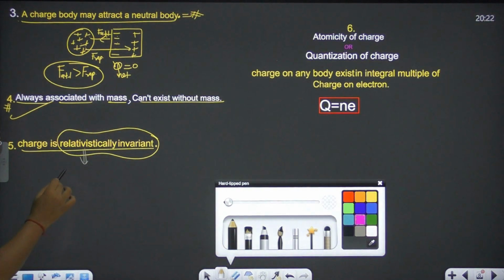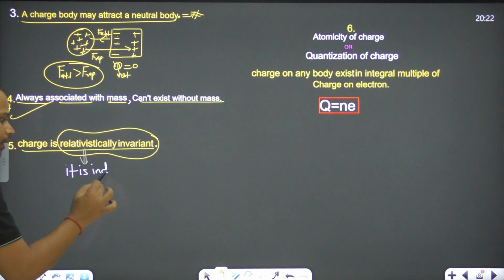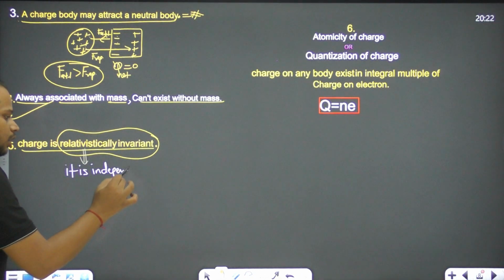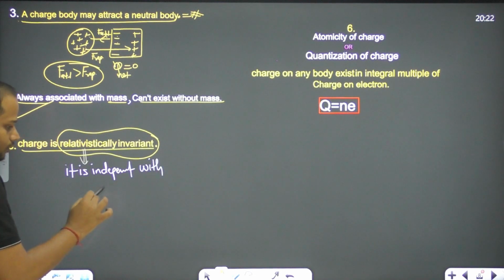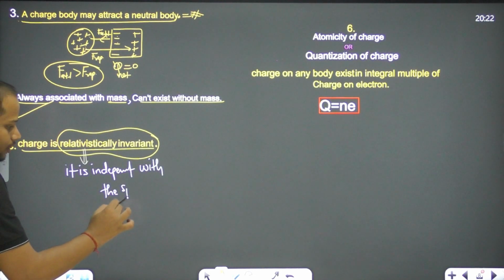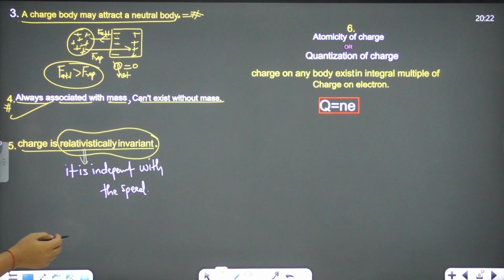What is the meaning of this one? It is independent with the speed. If we are changing the speed, the charge will remain the same. Like if I say this is body A, and the charge on the body is 10 coulomb. This is at rest, right?